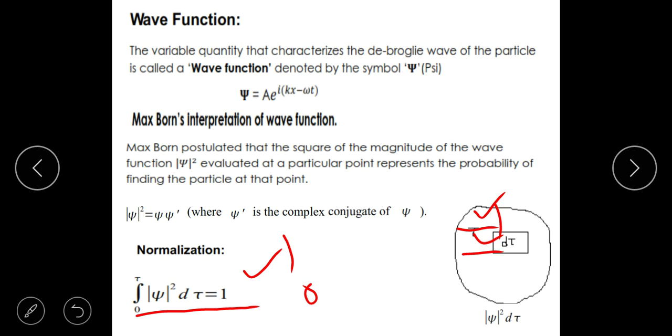This is what is known as normalization, because this is the other way of putting that an electron can neither be created nor be destroyed, because an electron is represented by this. If the electron is somewhere here, each box, each elementary volume has some probability. If you add up all the probabilities, it will be equal to 1. This is what is known as the normalization condition.